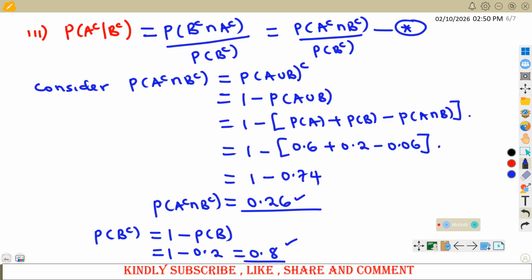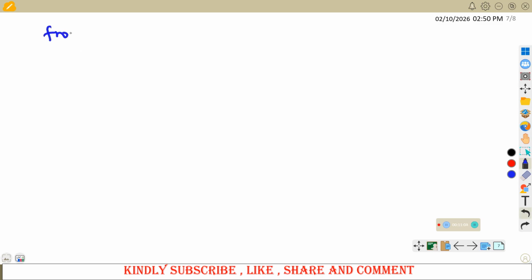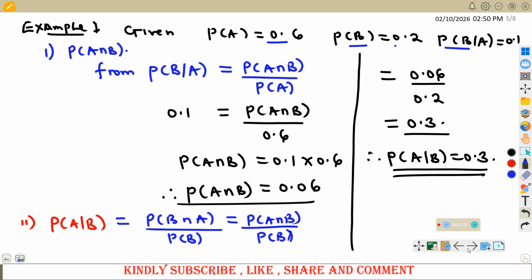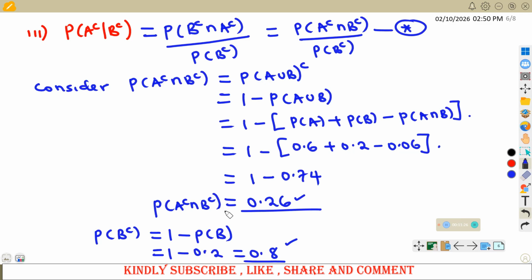So next we shall have from equation star, the probability of A complement given B complement will be the same as the probability of A complement intersection B complement, 0.26, divided by 0.8.